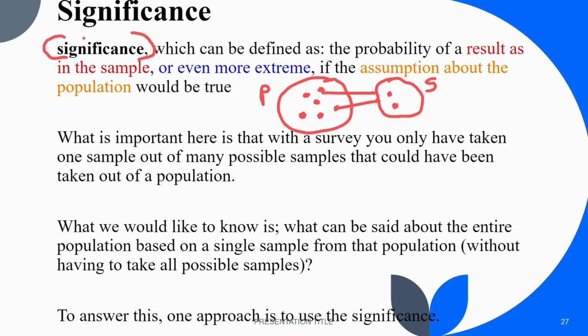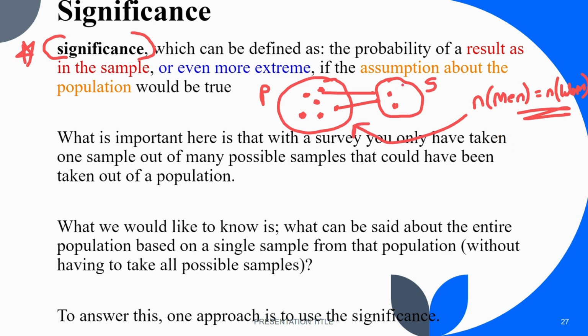If our conclusion is significant, then we can say that even the population has this phenomenon. For example, if someone says that in my sample the number of men and number of women are equal, and that person has got a significant result, that means the same phenomenon is valid even for the population.